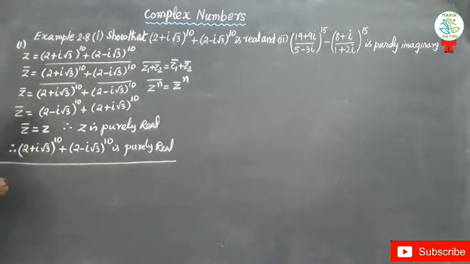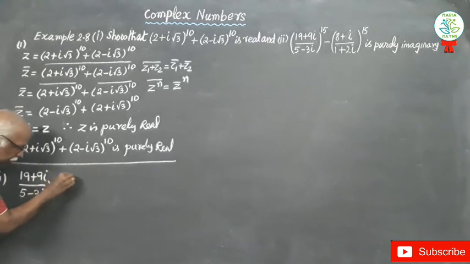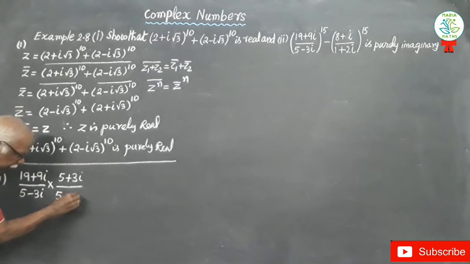Subdivision, the second subdivision we have to do individually. First, (19 + 9i) divided by (5 − 3i). First we have to simplify. Multiply and divide by the conjugate of the denominator, (5 + 3i) divided by (5 + 3i).